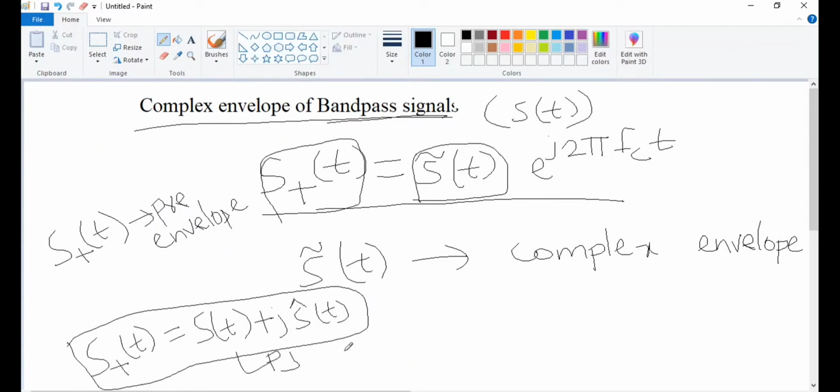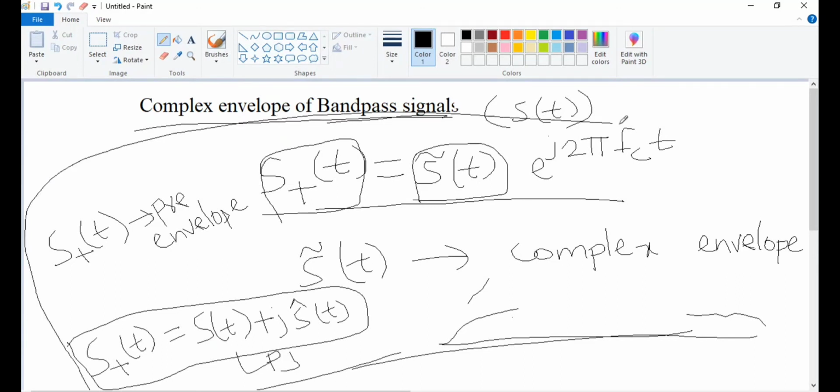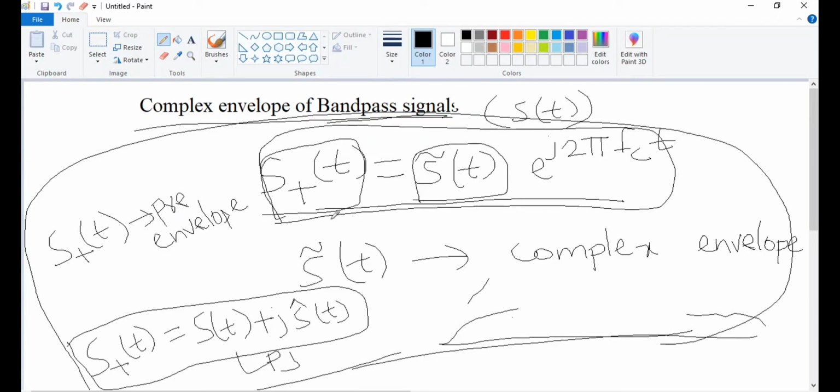Any doubts you have with respect to this representation? I've just represented, that's it. I didn't do anything else. I've just represented the pre-envelope of band pass signals. This is the equation to represent the pre-envelope of a band pass signal.